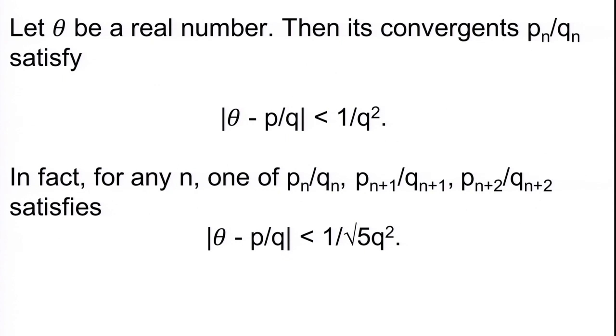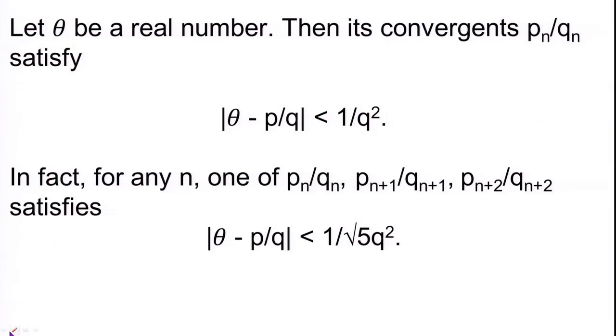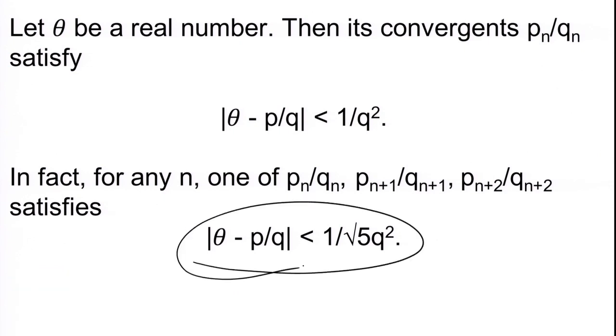Moreover, we also saw this result, that whenever you have any consecutive triple of convergents, say Pn upon Qn, Pn plus 1 by Qn plus 1 and Pn plus 2 by Qn plus 2, then one of these three should satisfy this improved inequality: theta minus p by q less than 1 upon root 5 q square. One of these three should satisfy this inequality.